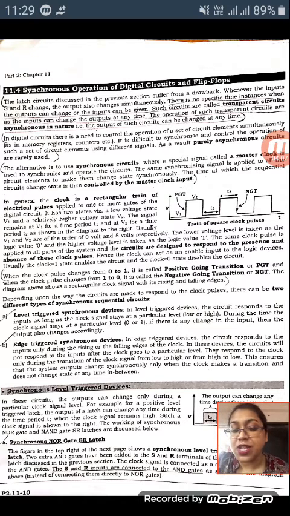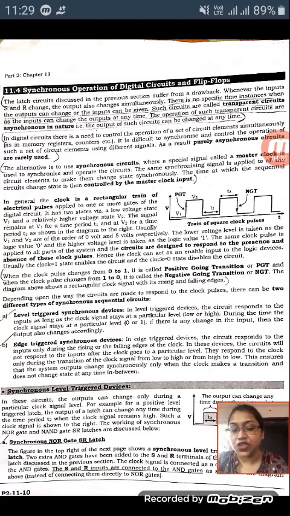But in an edge triggered synchronous device, the signal is applied at the transition, when it is changing from 0 to 1, not at a particular 0 level or 1 level. In level triggered we put the input signal when it is at either the 0 level or the 1 level.